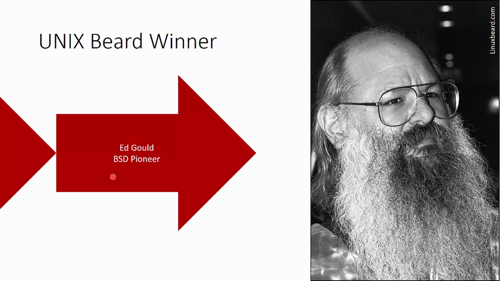And in terms of Unix beards, the winner is going to be Ed Gold. Ed Gold was a pioneer. He was a very helpful fellow in the BSD movement, which is one of the clones of Unix. And his beard's amazing. Clearly we can see, this is black and white, but we can see he had some tie-dye going on here. He had all kinds of different colors going on between his beard. You can tell the difference between his hair and his beard. And he just didn't care. And he was a great guy.